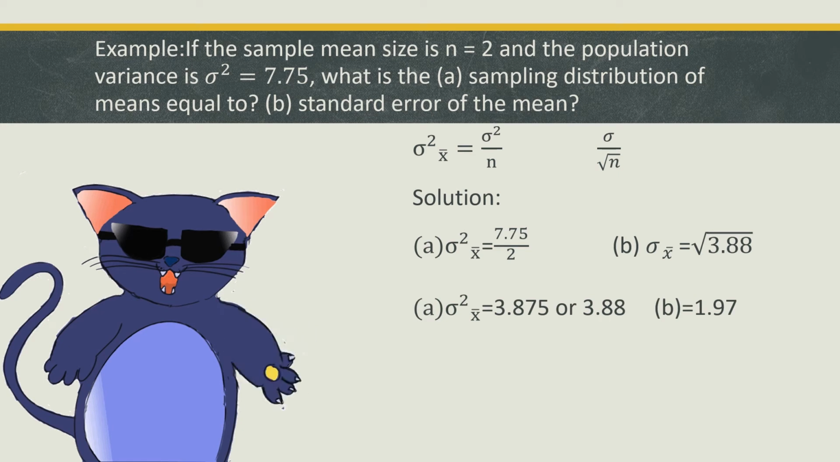And letter B, we must simply root it. So the square root of 3.88 is equal to 1.97.